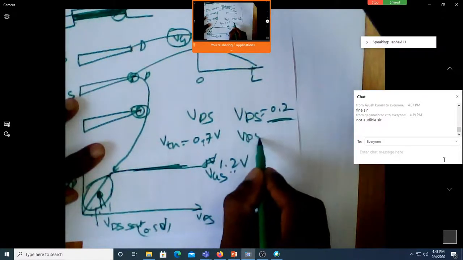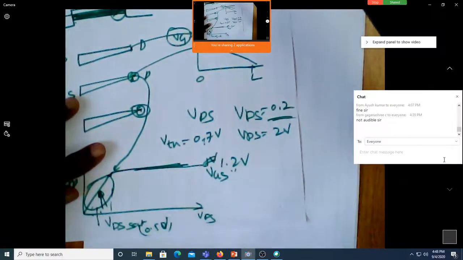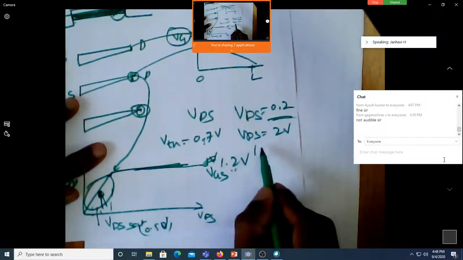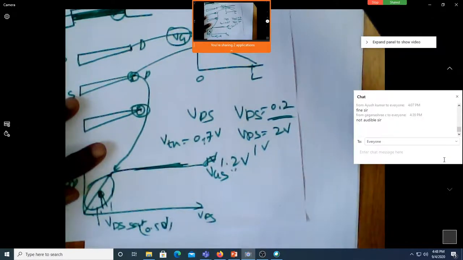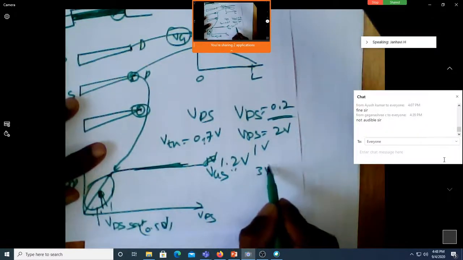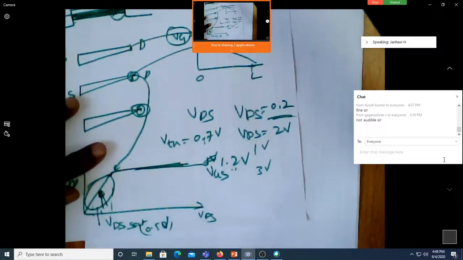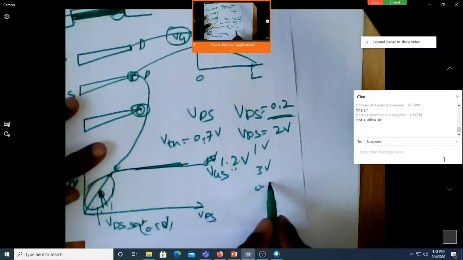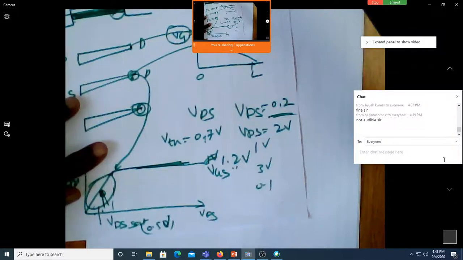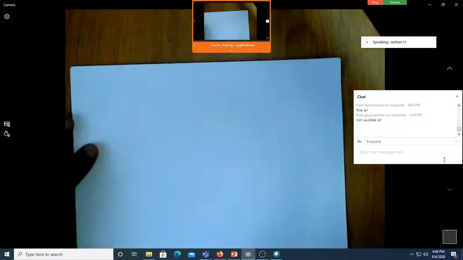If VDS is equal to 2 volt, saturation region. If it is 1 volt, saturation. If it is 3 volt, saturation. 0.1, linear. Okay, now that's perfect.